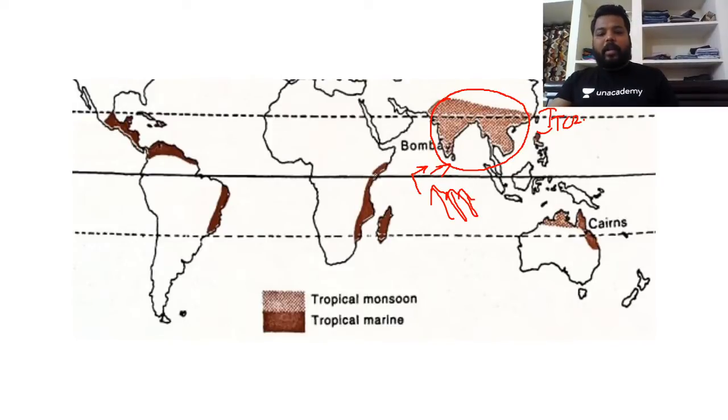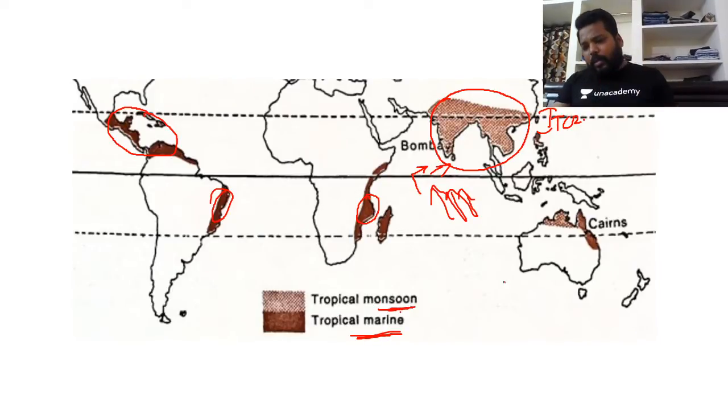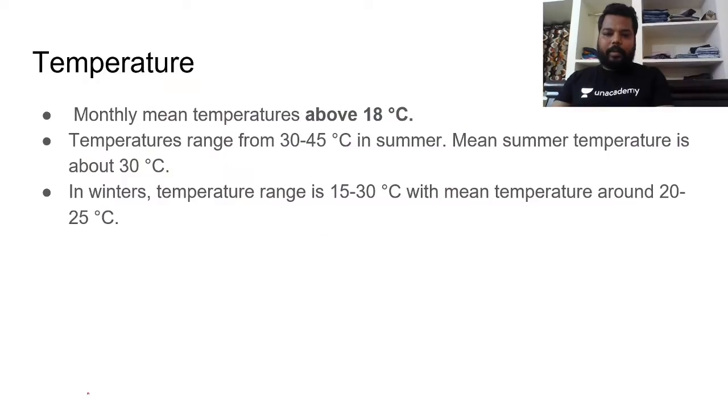But apart from that, in the rest of the eastern margins of the world, if you see the range of North America, Central America, a portion of Brazil, some African countries and some Australian nations, we find tropical marine type. And it is only in the Indian subcontinent and some portions of Australia that you would be finding tropical monsoonal climate.